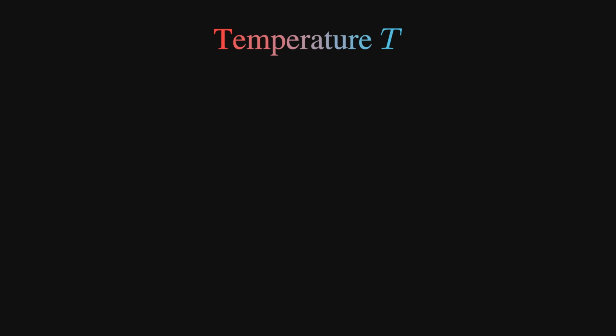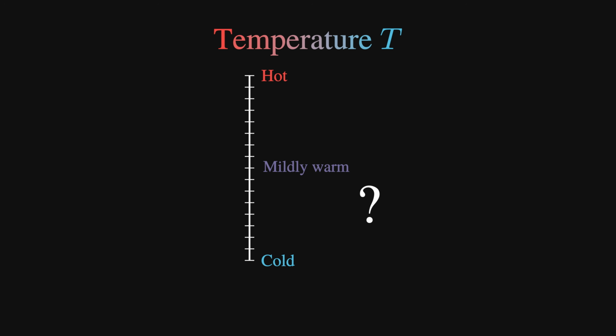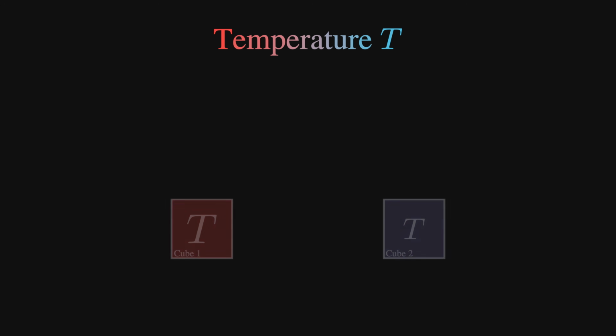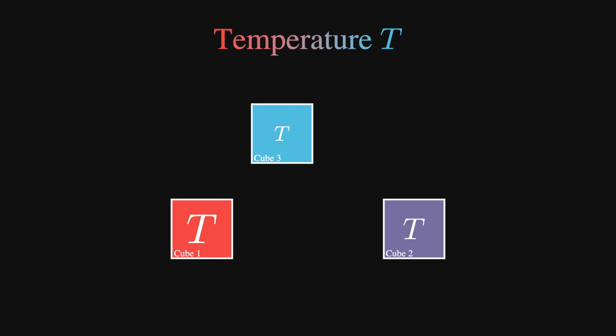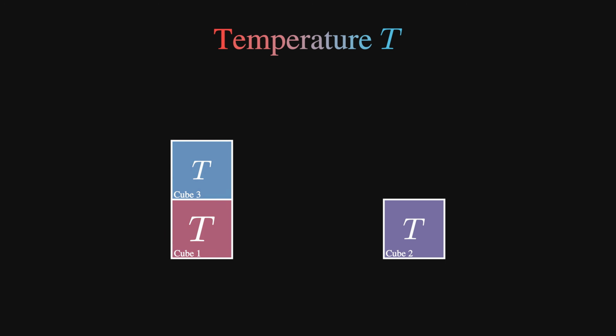Sure, in our minds, we can think of a warmth scale, i.e., some things feel warmer than others. But how can we show that temperature is a measurable scale like this? Well, it's actually very simple. We just need more than two objects. We just need a third reference point that allows us to measure the temperature of the first two objects without bringing them into contact. If we bring the third object into contact with the first, we will see them go